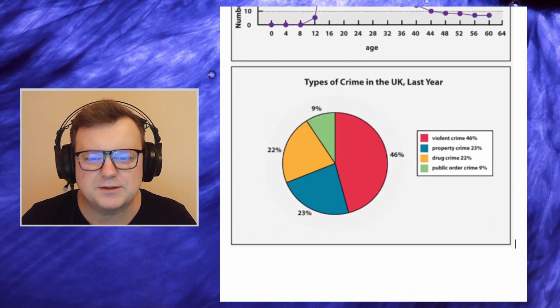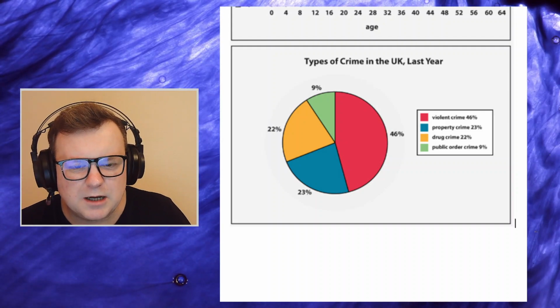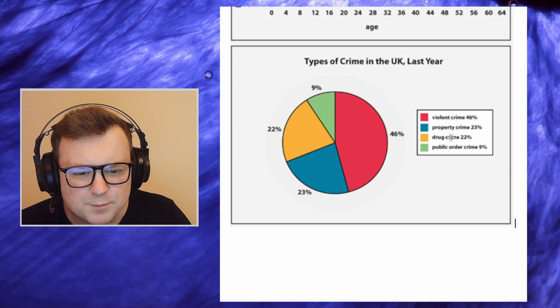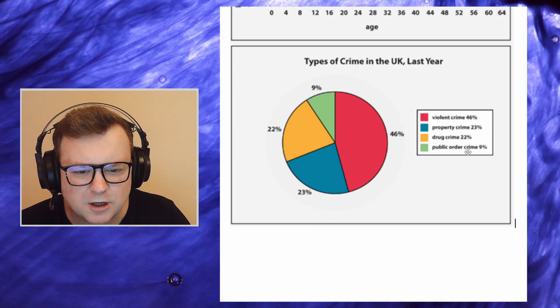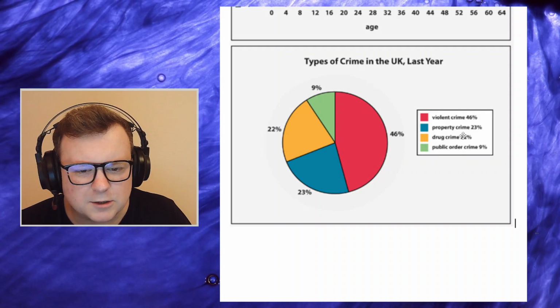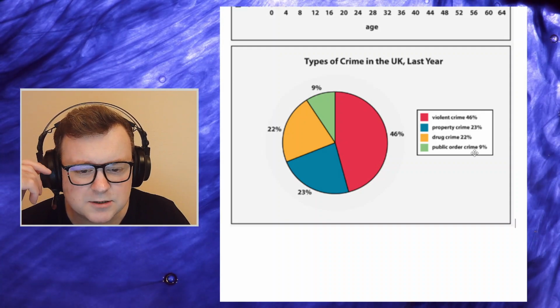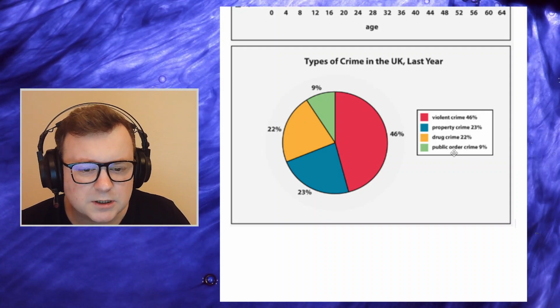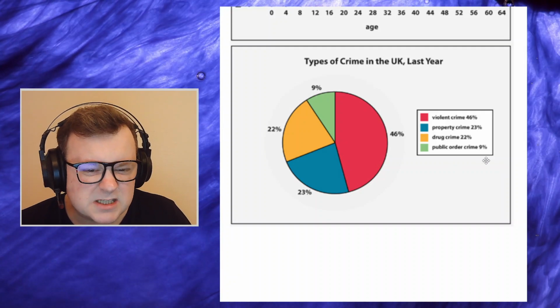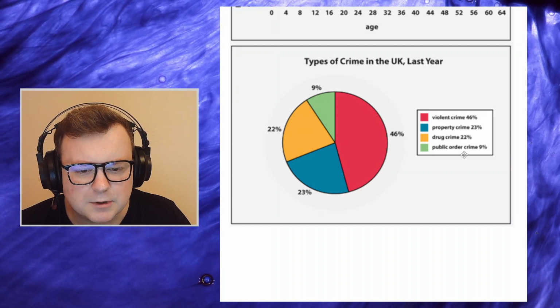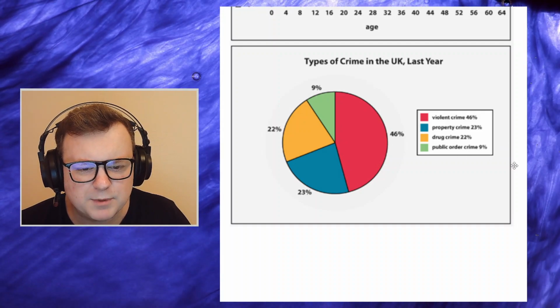Okay, and then we get the types of crime. So we have 4 different types. The red shows violent crime, blue shows property crime. That could be, I guess, burgling, stealing from someone's house, something like this, or damaging property, I guess. Maybe even stealing property, I don't know. Yellow shows drug crime, and the green shows public order crime.